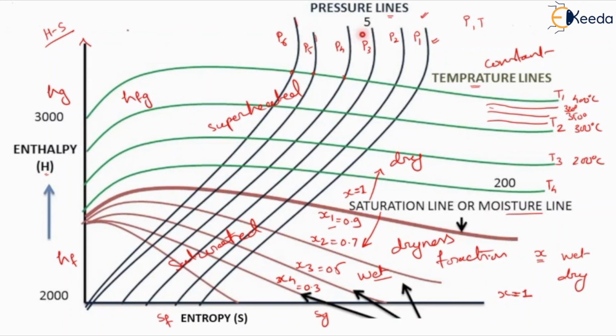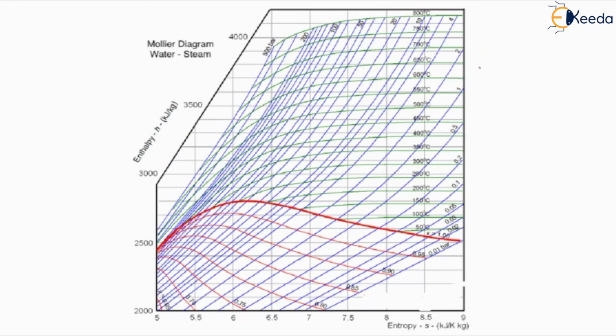So here this is a type of Mollier diagram, where these lines are representing different values of properties, and on the basis of these values of properties like pressure, temperature, dryness fraction, we will determine the values of Hg, Hf, Hfg, Sg, Sf and Sfg, the values of enthalpy and entropy, where all the values are lying in the Mollier diagram.